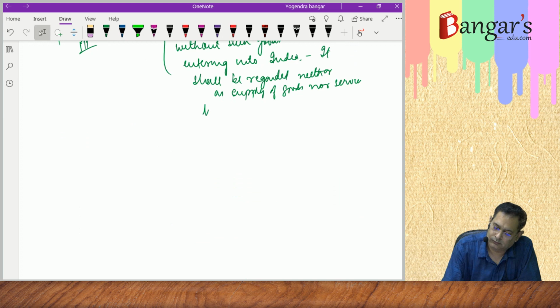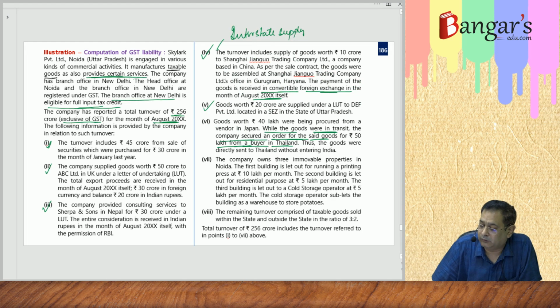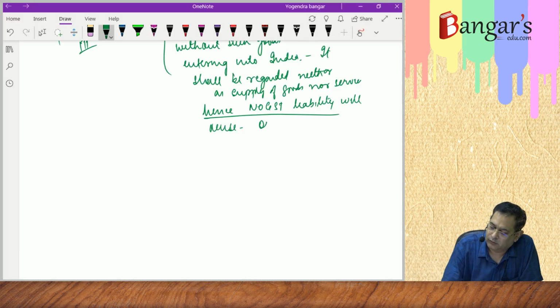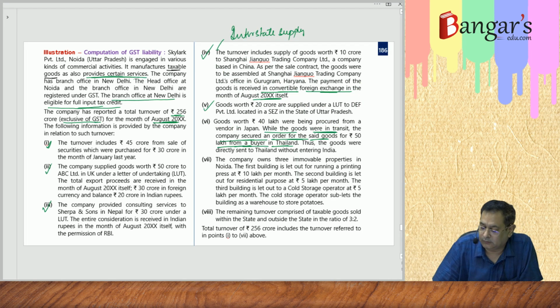Hence, no GST liability will arise. How much amount of sale consideration is there? On rupees 50 lakhs. In such case, no GST liability arises.